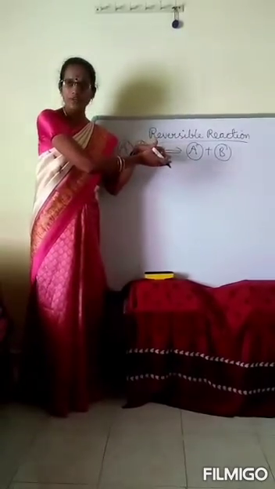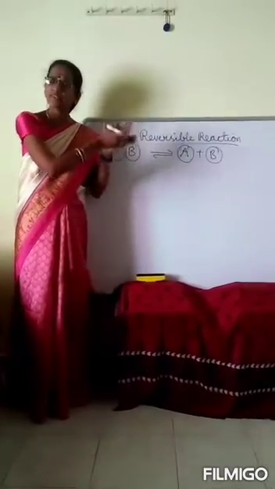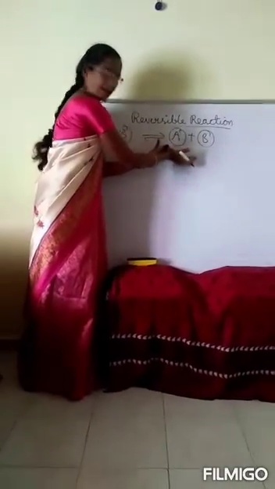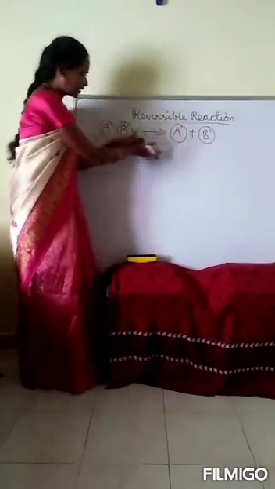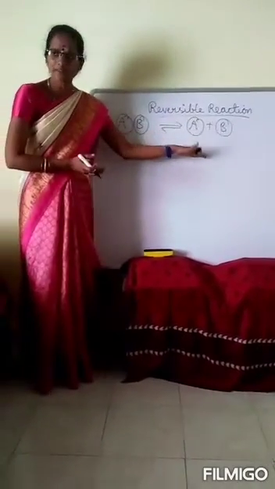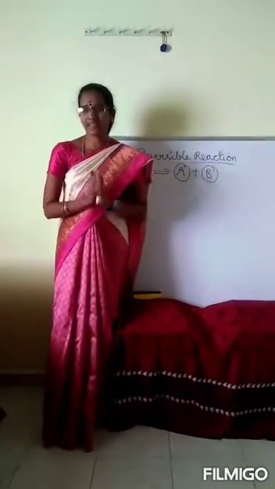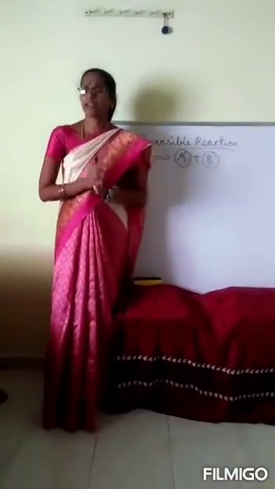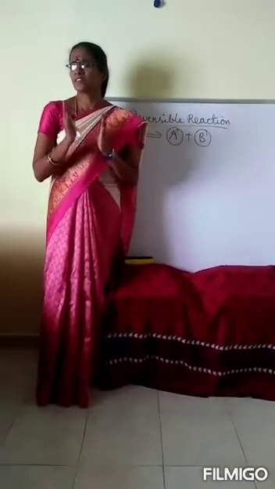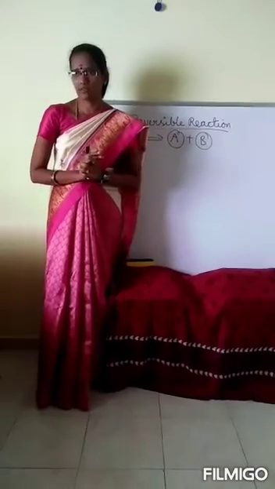This is the forward reaction. As soon as the products are formed, A and B combine together and form AB again. So this is the backward reaction. The reaction takes place in both directions. Even though the reaction takes place in both directions, the speeds are not equal here.